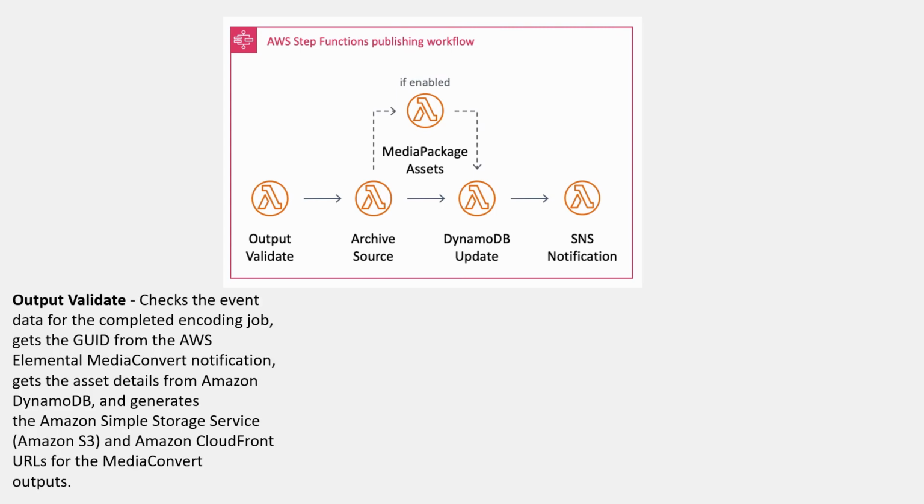The output validate function checks the event data for the completed encoding job. It gets the GUID from the AWS Elemental Media Convert notification, and it gets the asset details from Amazon DynamoDB. Then, it will generate the Amazon S3 and Amazon CloudFront URLs for the Media Convert outputs.